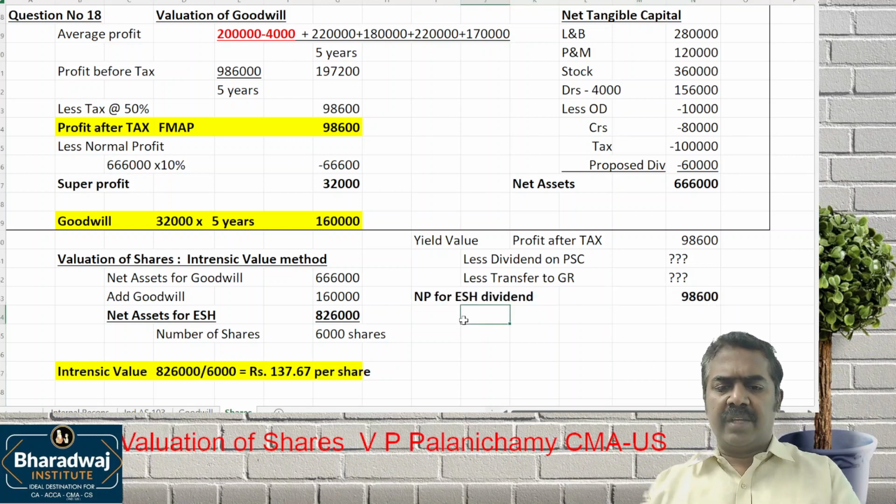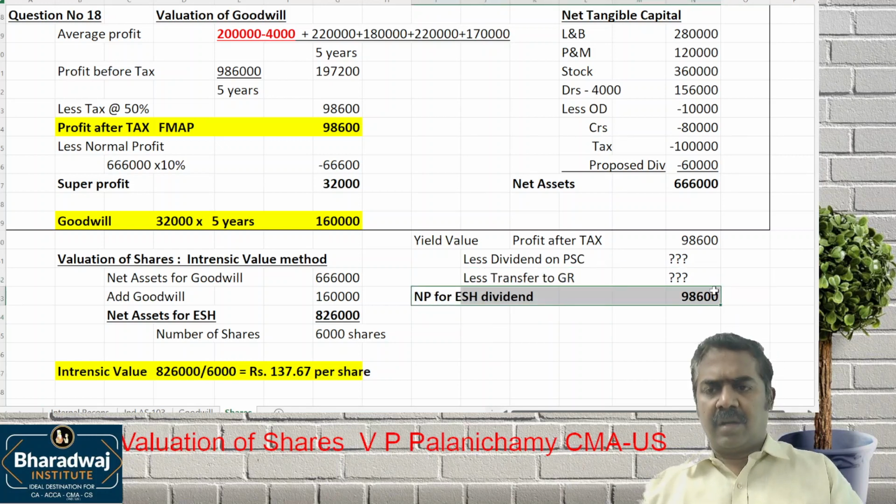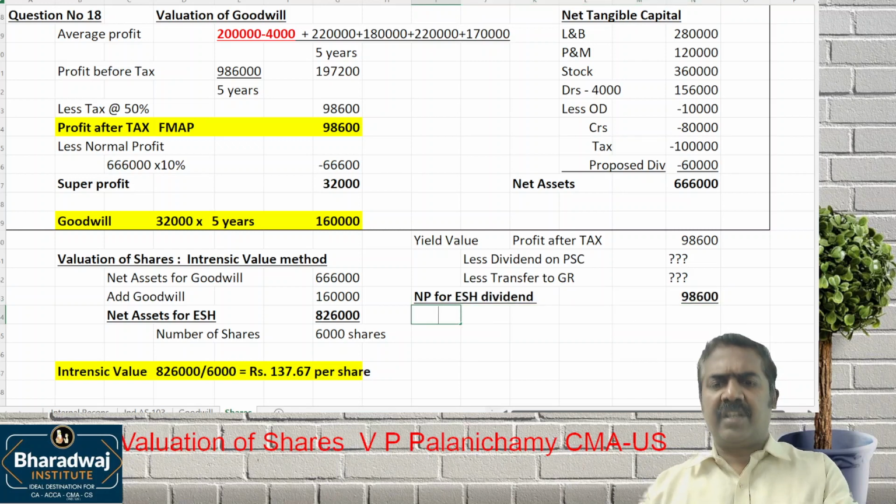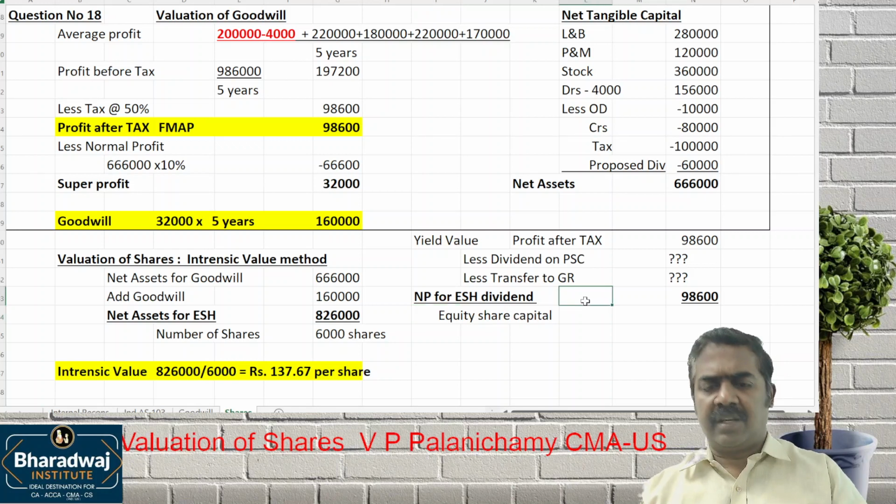Now we can work out ERR. How to work out ERR? Net profit available for equity shareholders' dividend divided by equity share capital, into 100, will give us ERR.